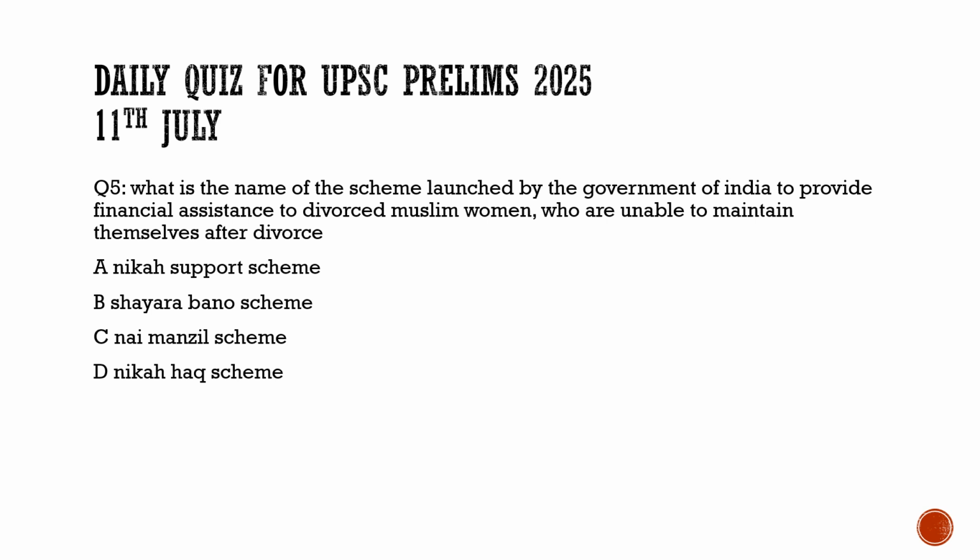It is a one time installment of 20,000 to the woman, and then some psychological care and other areas they do help these divorced women.